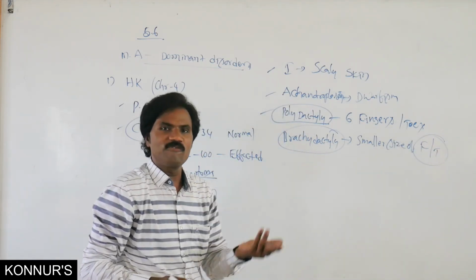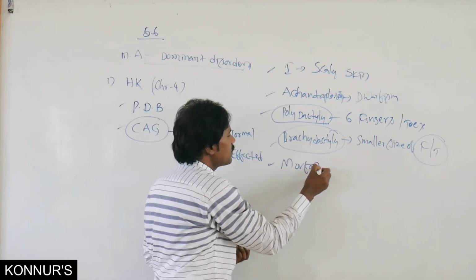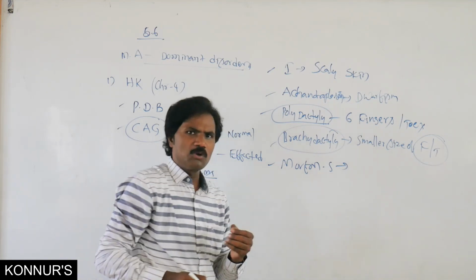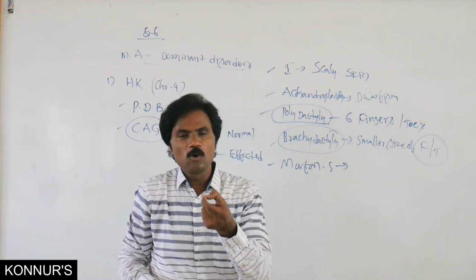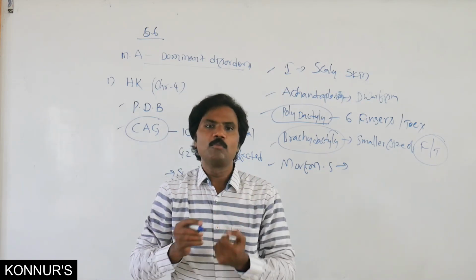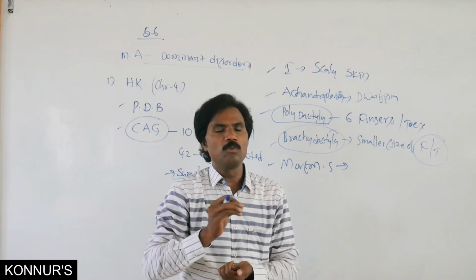Then Marfan syndrome. What is Marfan? In Marfan syndrome, there is improper development of skeletal bones.